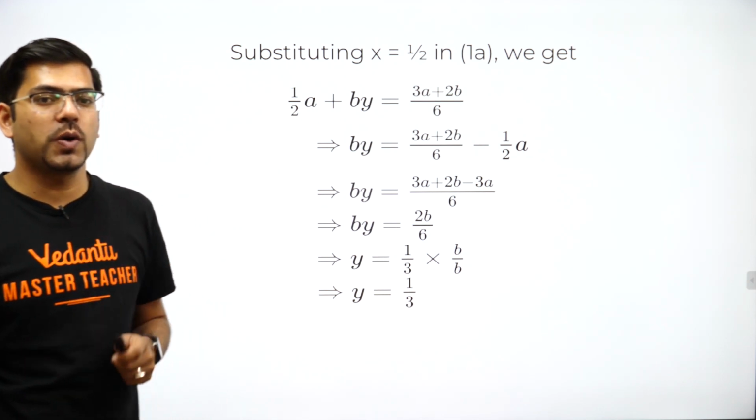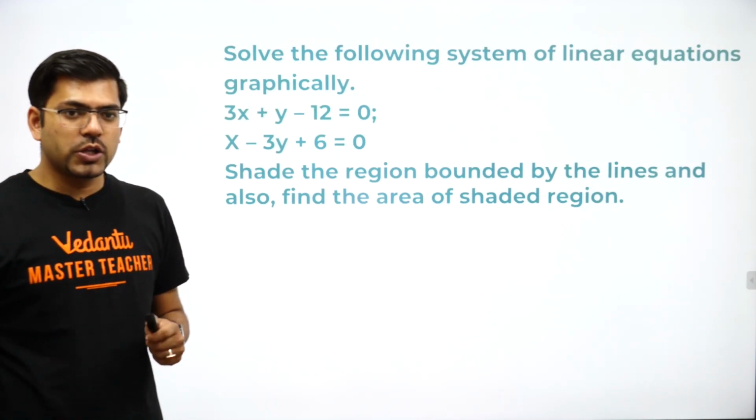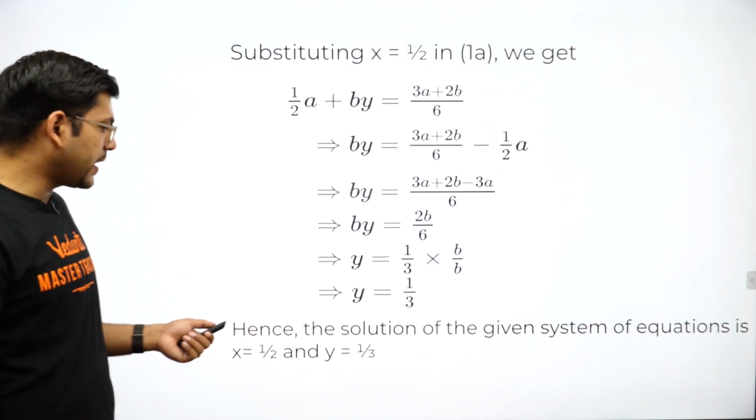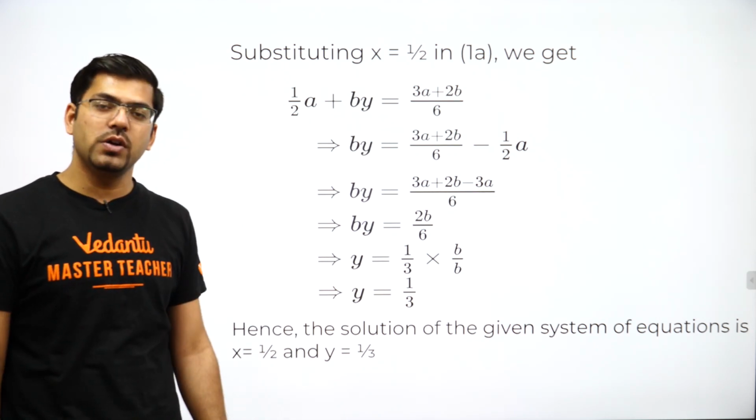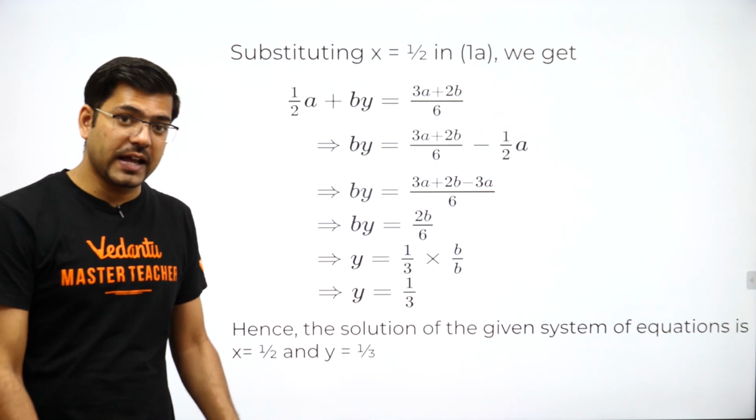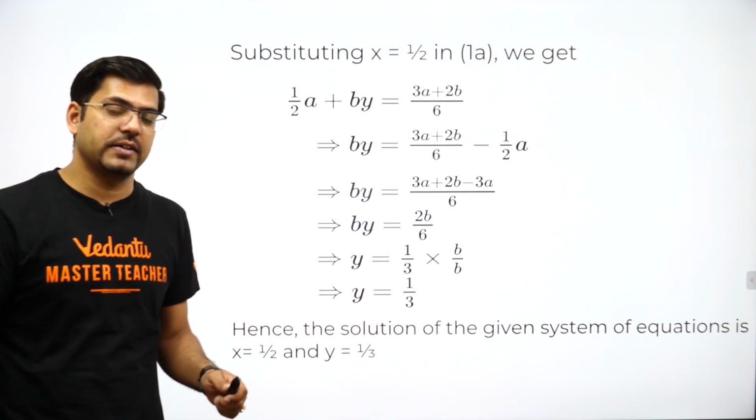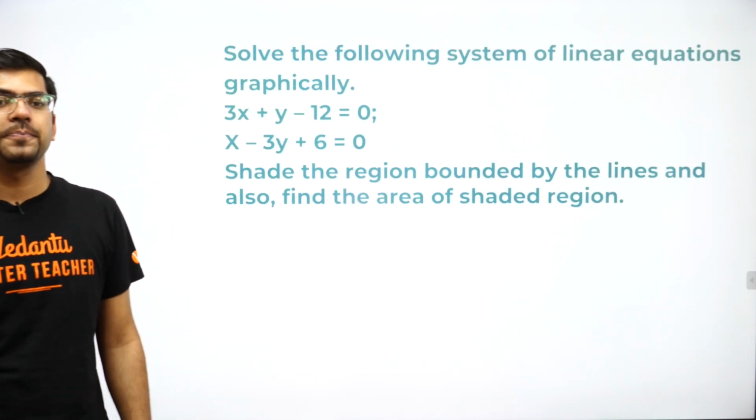Okay. Now moving on to our next question. So the final answer you should write: hence the solution of the given system of equations is x equal to 1 by 2 and y equal to 1 by 3. This is the last line which you should always write. Okay. Now moving on to the next question.